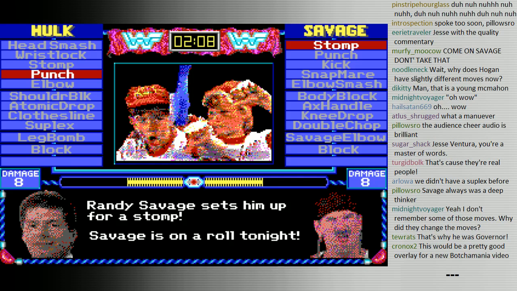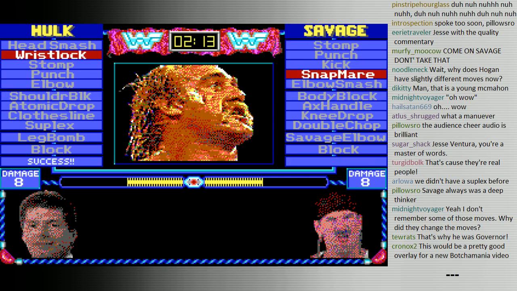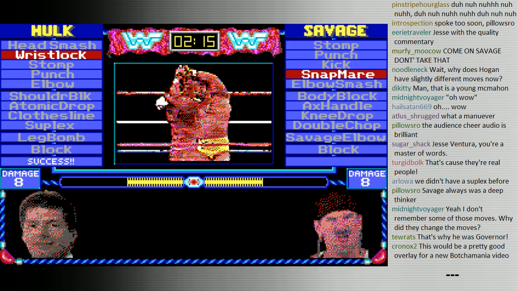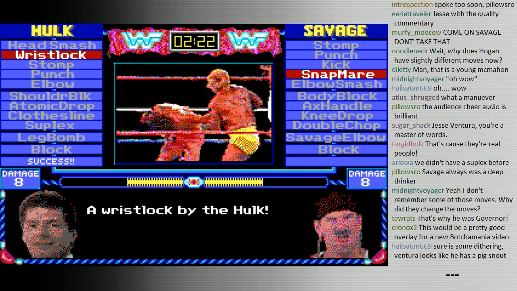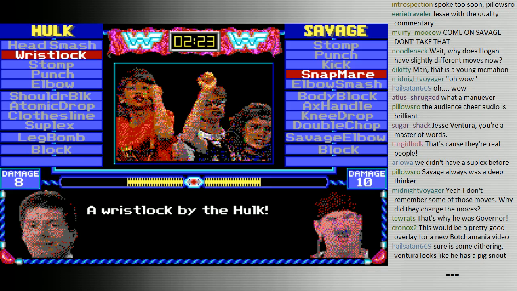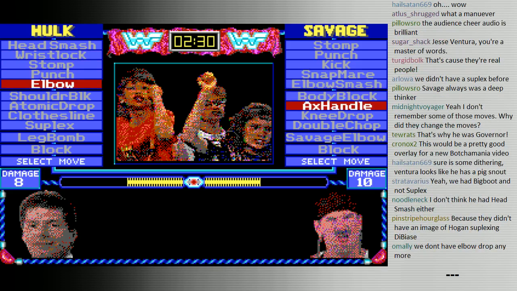Well, they are two different executables altogether, so I guess both of them could have different moves. Since they're not actually the same game, they're two different games. Technically the same thing, but different executables altogether. That's right, we did have Big Boot instead of Suplex.